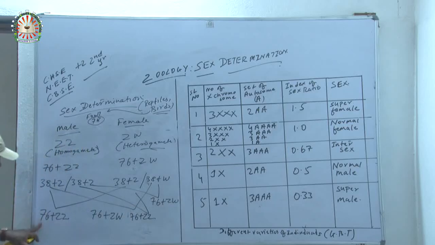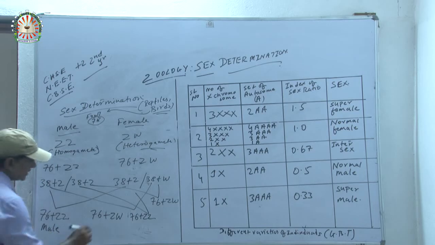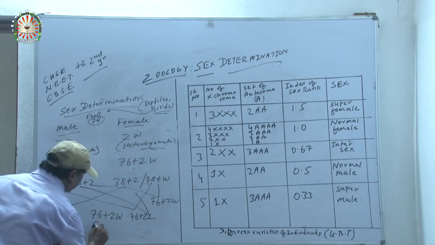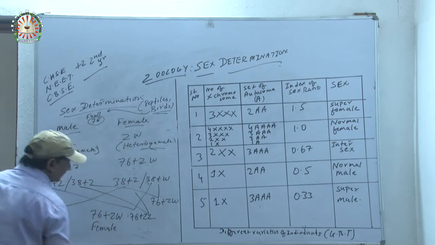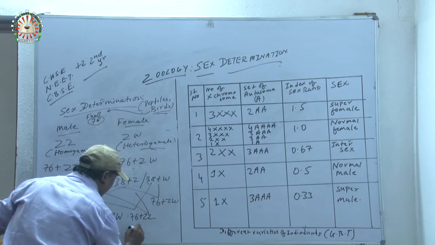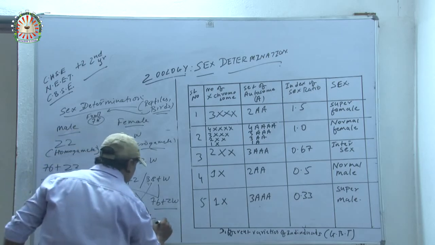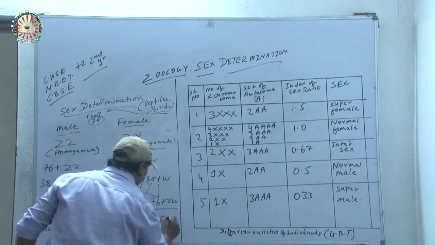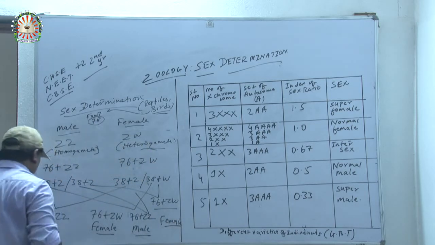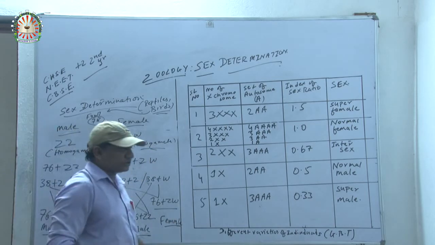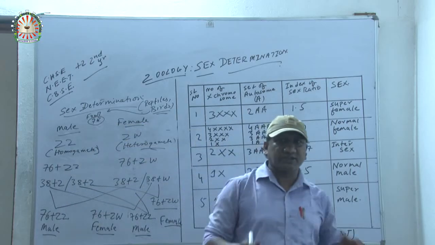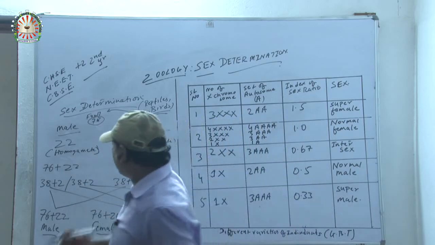Remember it. 76 plus ZZ represents male, and 76 plus ZW is female. Again 76 plus ZZ is male, and 76 plus ZW is female. In each case the ratio would be 1:1, that is 50% male and 50% female.